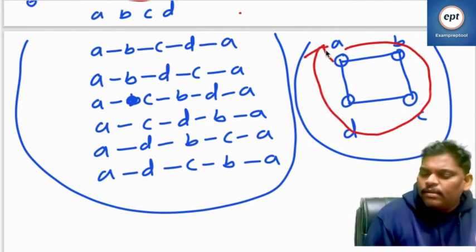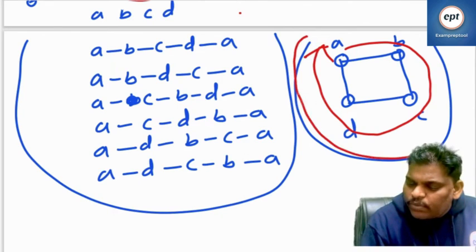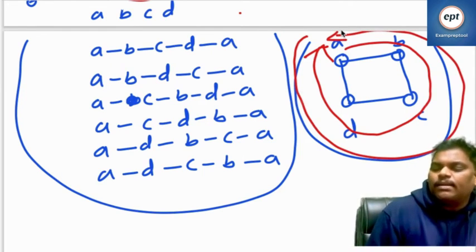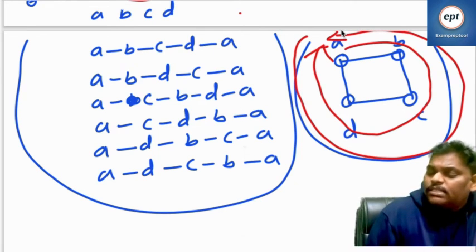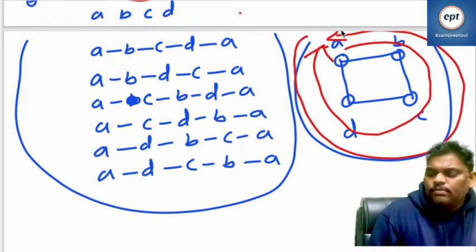This is the one cycle, right? If I go like this one, because it is undirected, A to D, D to C, C to B. These two are one cycle only. Same thing in the reverse order. Same thing because the edges are the same edges only there. Same edges are there. At least something should change.